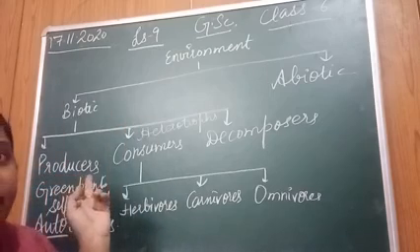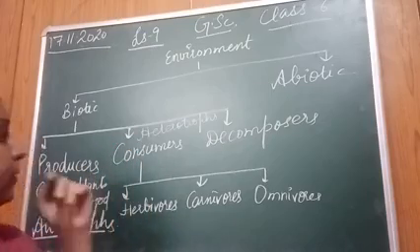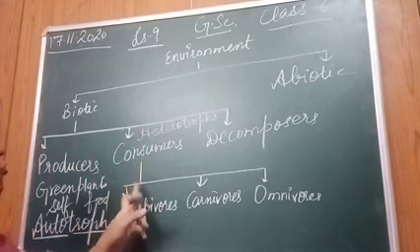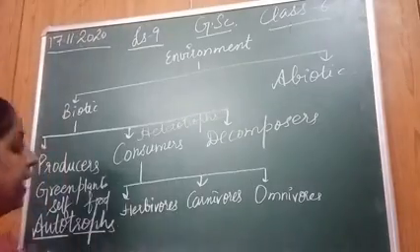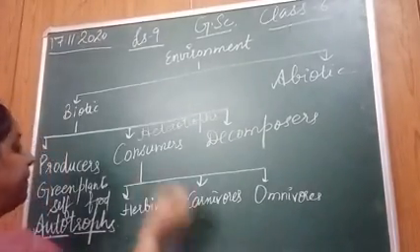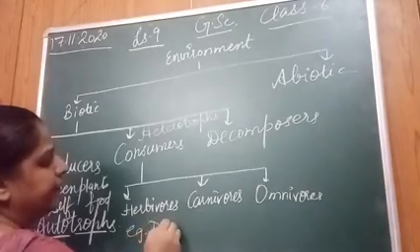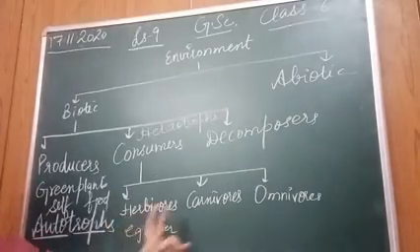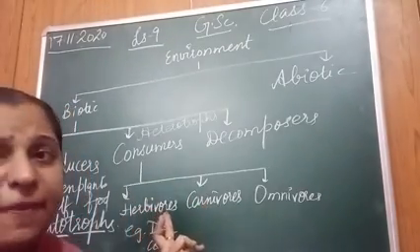They cannot make their own food, right? They depend on others for their food. So we have divided consumers into three categories. They are herbivores, carnivores, and omnivores. Herbivores are the organisms which depend on plants. Example is deer, cow, right? Then carnivores. These are the organisms which depend on herbivores,